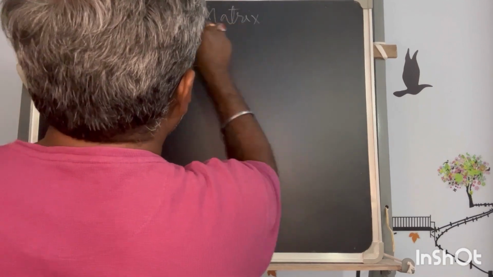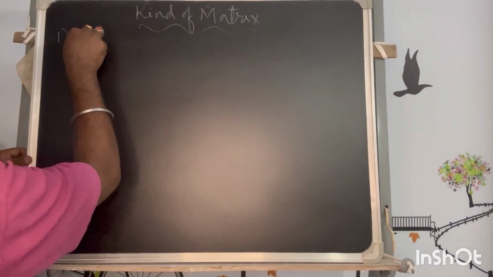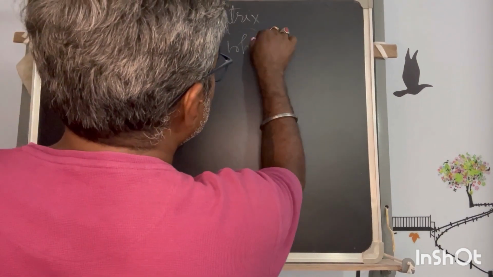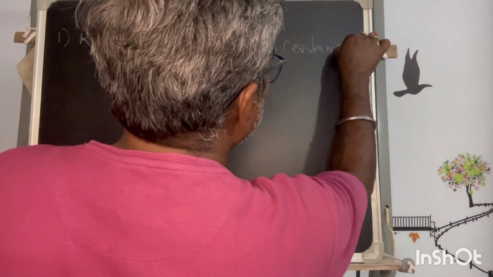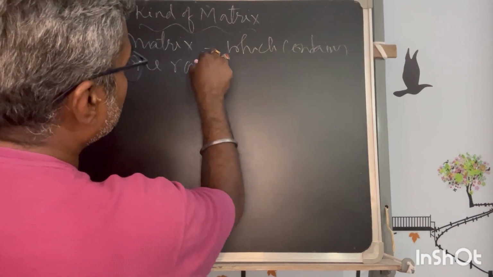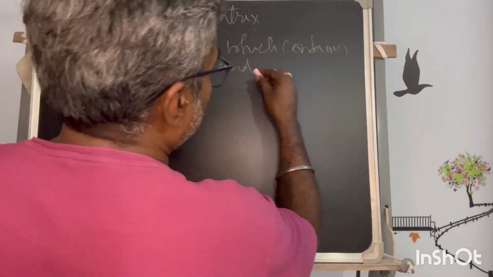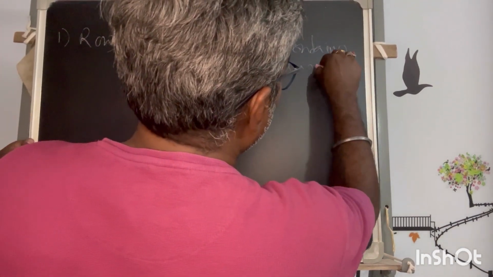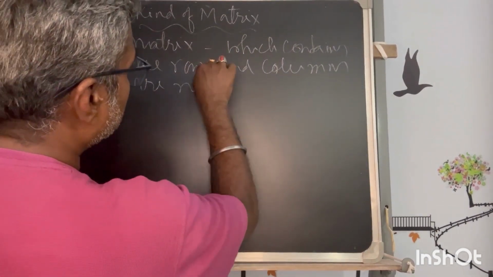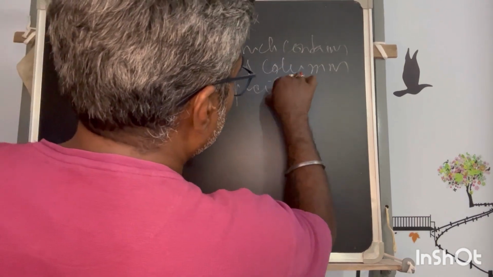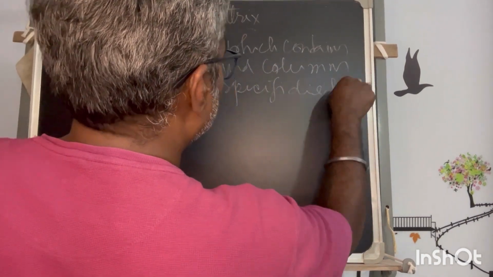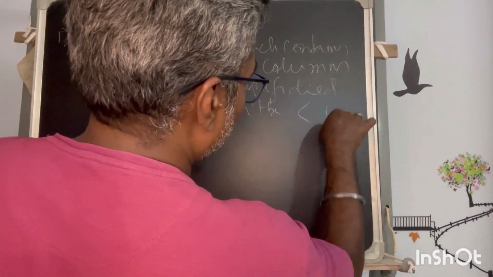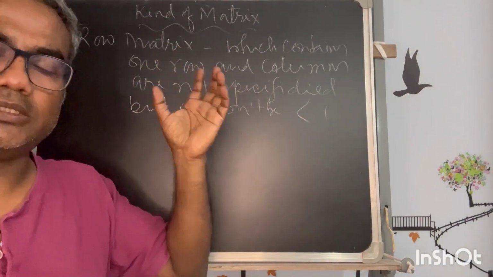There we have already defined row matrix, which contains one row, and the columns are not specified, but it won't be less than 1. At least one column must be there, then only we can say it is a matrix.